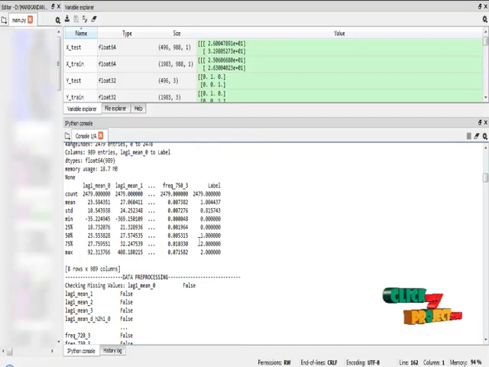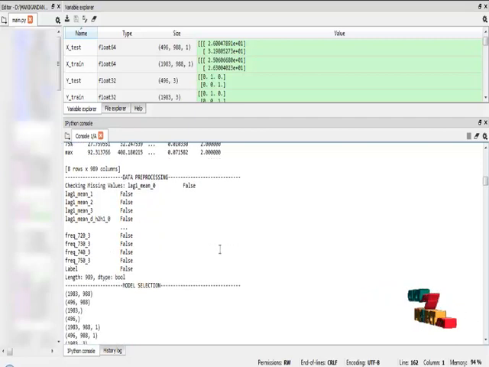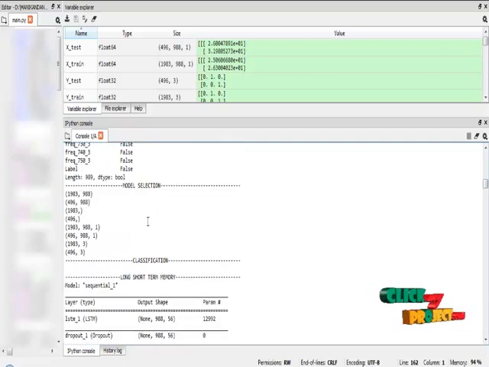In the data description it will show the count value, mean value, standard deviation, and minimum to maximum value for every column from our input data. Our second module is data preprocessing. In data preprocessing, I am going to check the missing values. If there are any missing values, it will show them; otherwise, it will show the result as false. So there are no missing values in our dataset. Our third module is model selection. In model selection, I am going to split our independent variable and dependent variable into train data and test data.